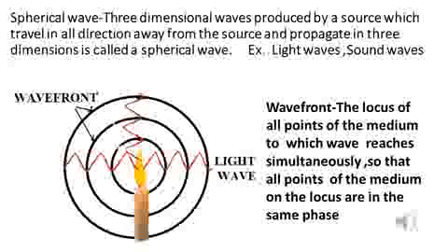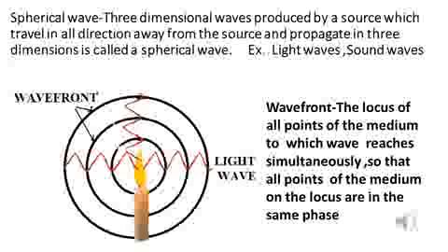That means if we kept light source at the center of the ball, then on the surface of the ball, all waves from source reach simultaneously because distance is same from the center to the surface, so that all points on the sphere are in the same phase.